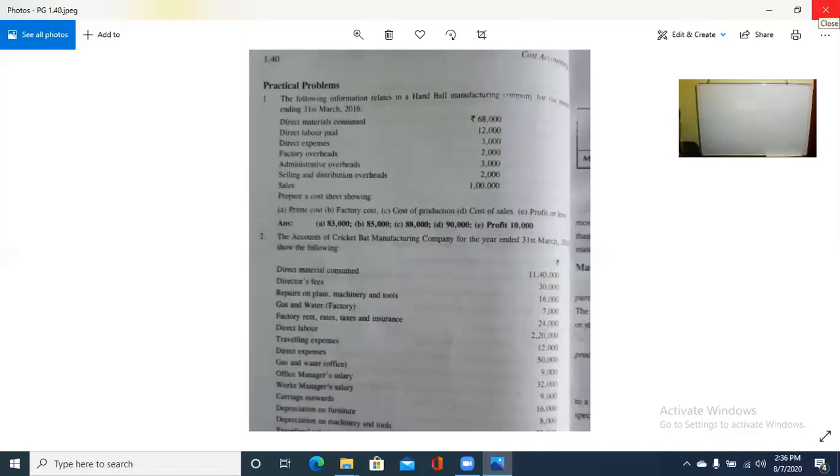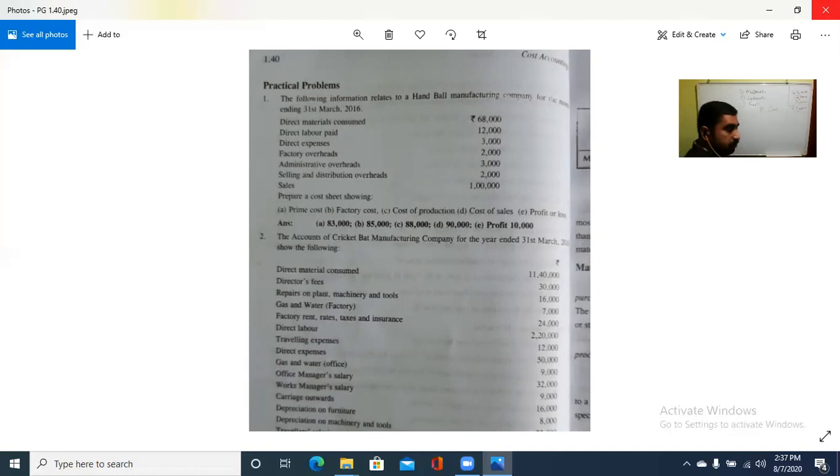This question: the following information relates to a handball manufacturing company for the month ending 31st March 2016. Here, direct materials, how much is it? 68,000. Direct labor paid 12,000. Direct expenses 3,000. So 68 plus 10, 78 plus 2, 80 plus 3, 83. 83 is the prime cost.